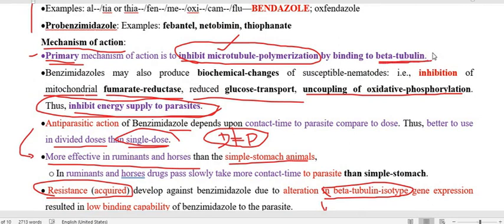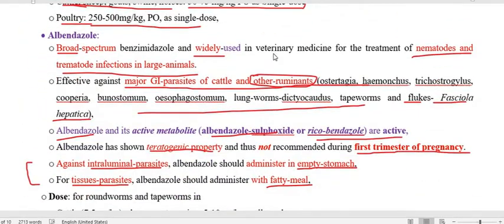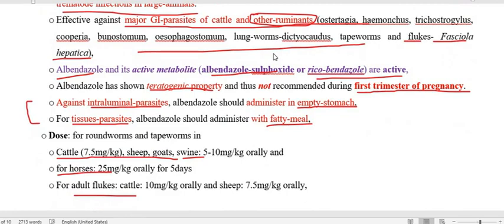The target, beta tubulin, has some differences from the mammalian one. Although they can also affect the tubulin of mammals, it is only at very high doses. So the drugs are specific for the helminth or worm, and their therapeutic index is very, very high. So you can say selectivity towards helminths or worms. This is a very, very important one.